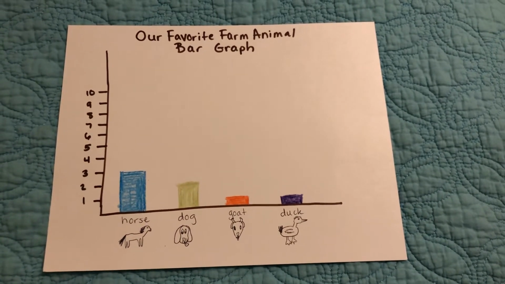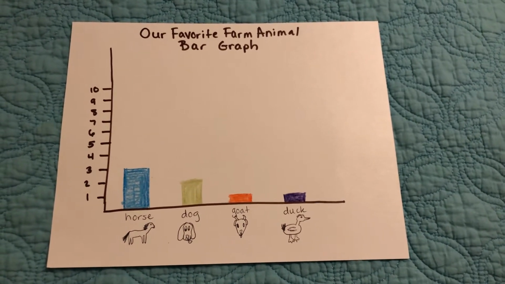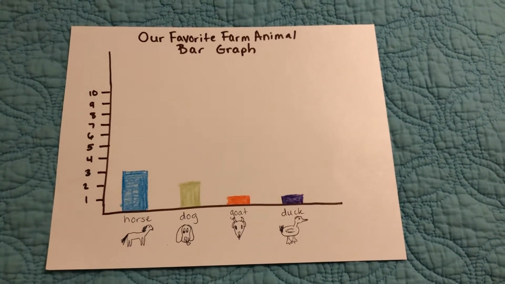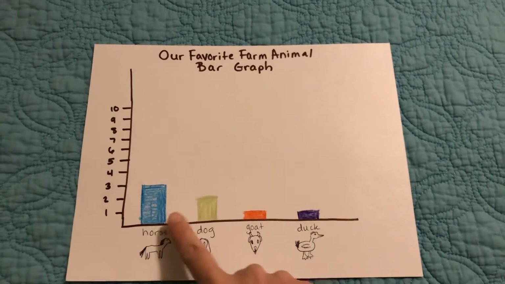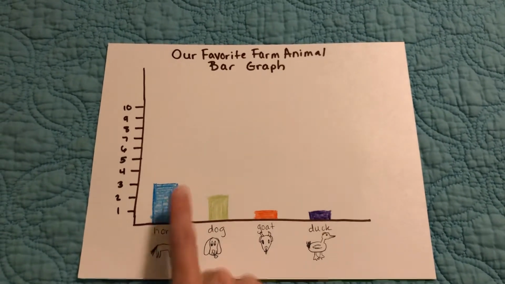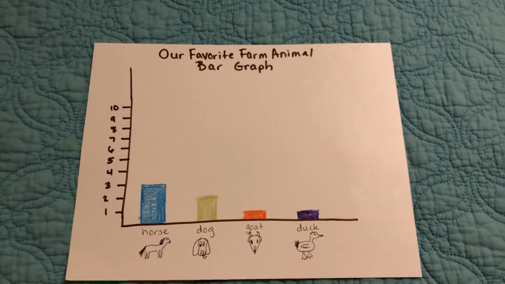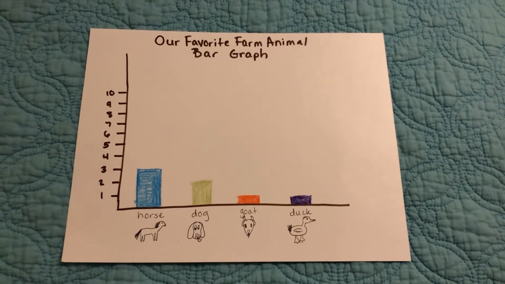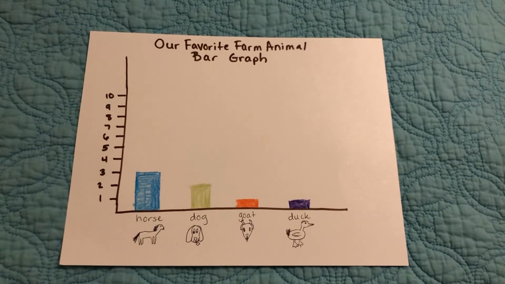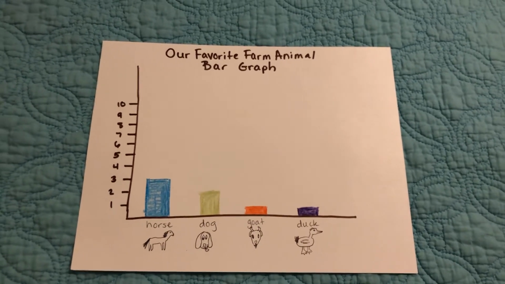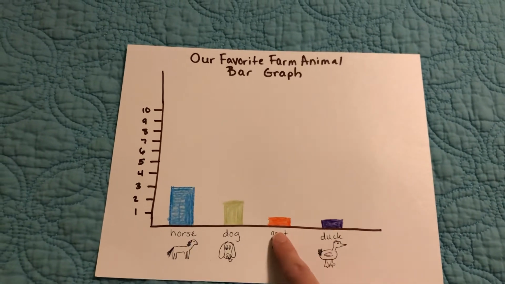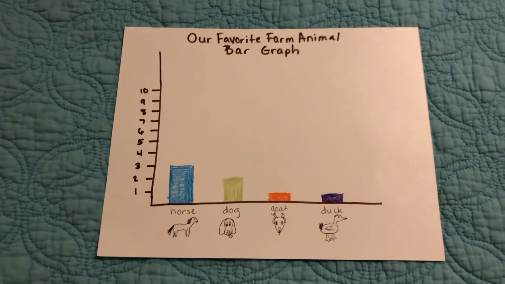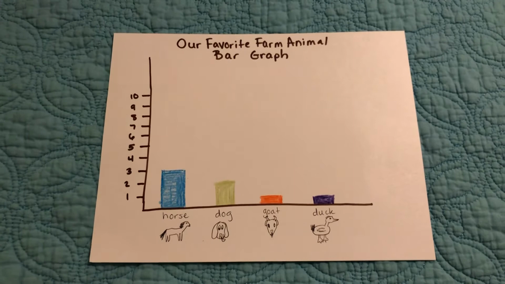Can you tell your parent which farm animal had the most votes? That's right, it was the horse with 3. All right, can you tell your parent which one had the least votes? That's right, the duck and the goat are tied. They are the same.